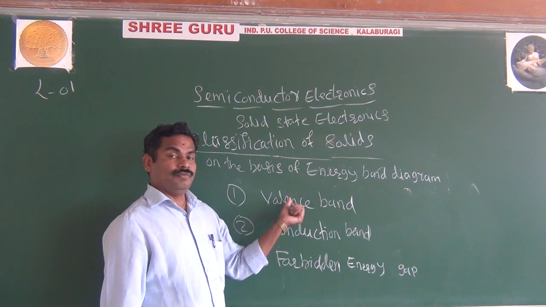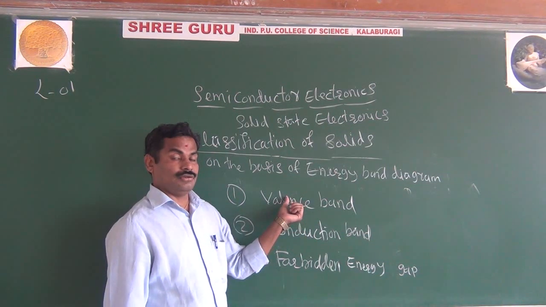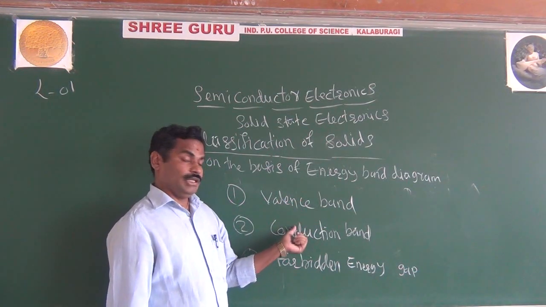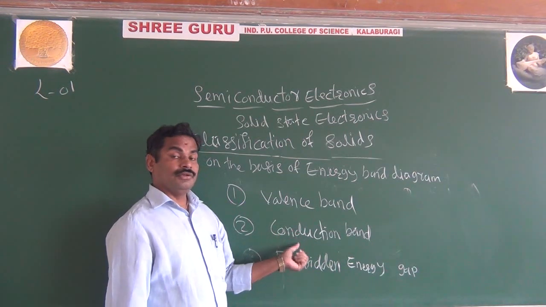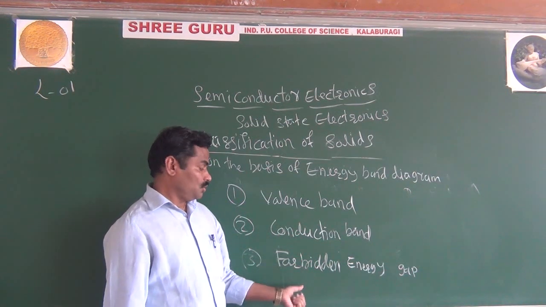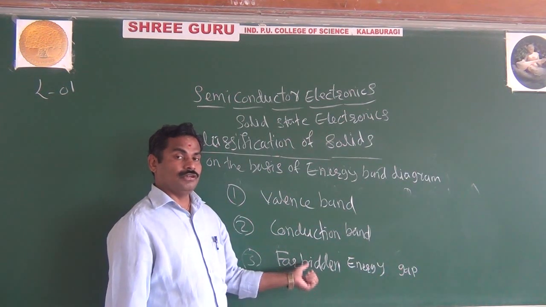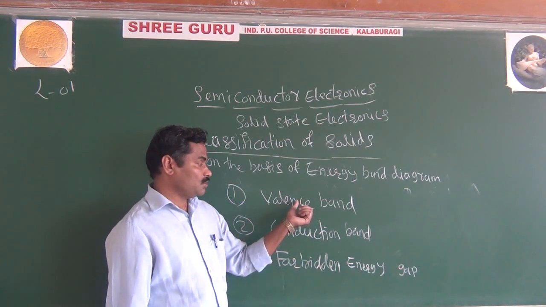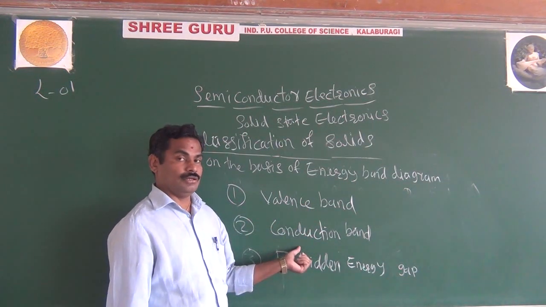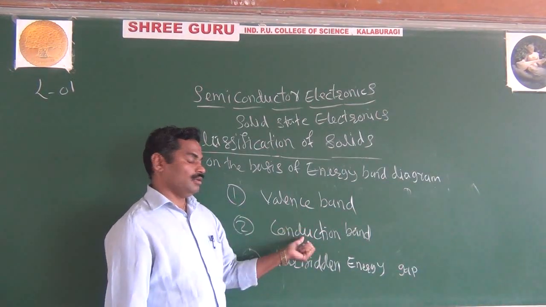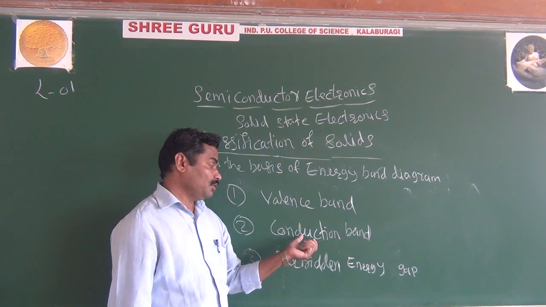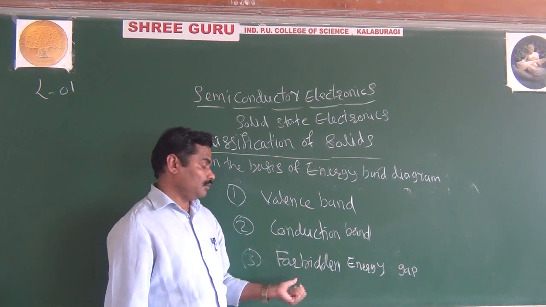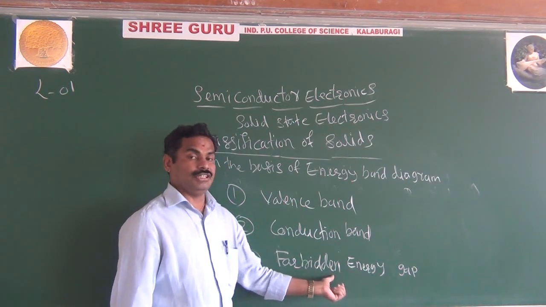In a systematic way, as given in the book: the energy occupied by the valence electrons is the valence band. The energy occupied by the free electrons is the conduction band. And what about the forbidden energy gap? The forbidden energy gap is the distance between the conduction band and valence band, or the gap or separation between them, or the energy difference between the conduction band and valence band. That is energy gap or forbidden energy gap.